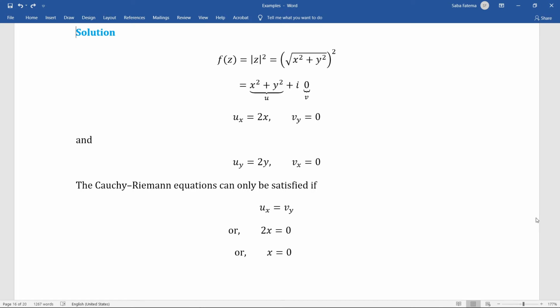So after simplifying, we got u equals x squared plus y squared and v equals 0. Now we will find all the four partial derivatives for u and v. We got u sub x equals 2x, u sub y equals 2y, and both v sub y and v sub x are 0 since v is 0.